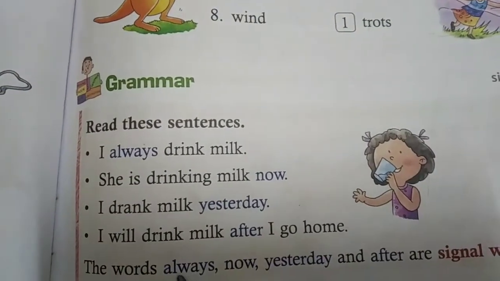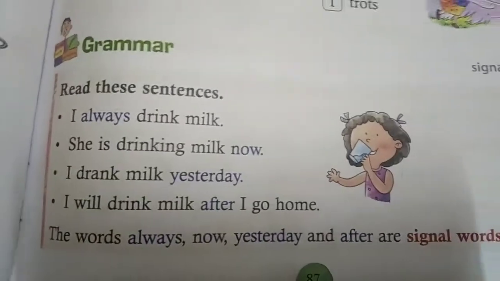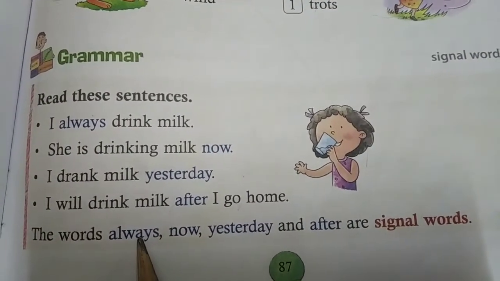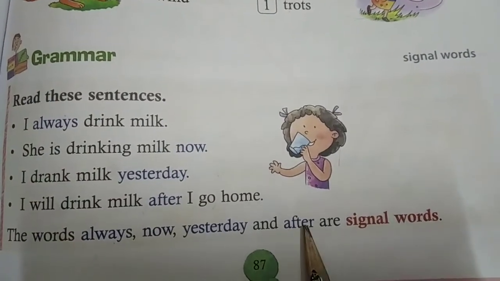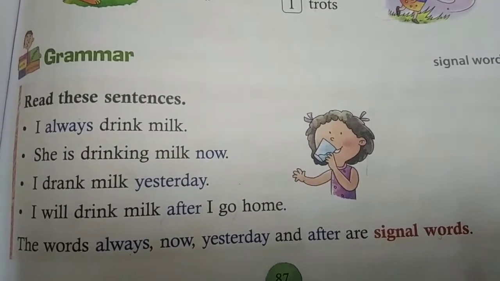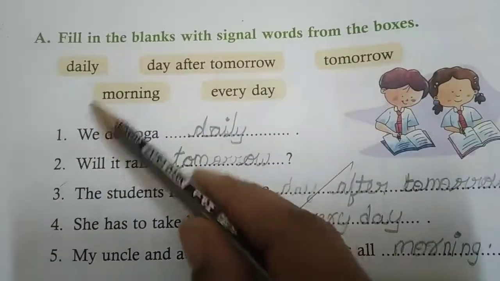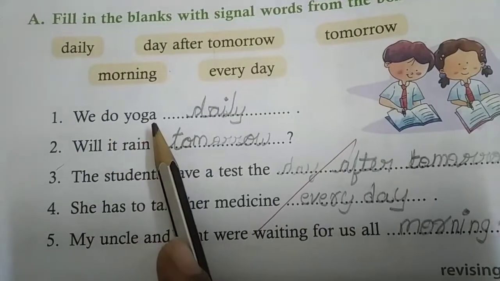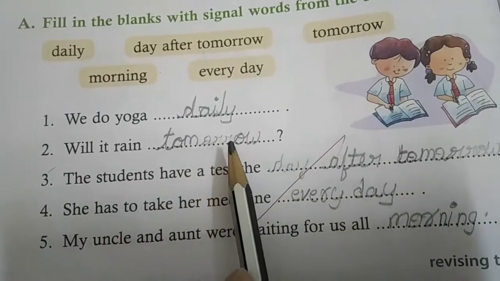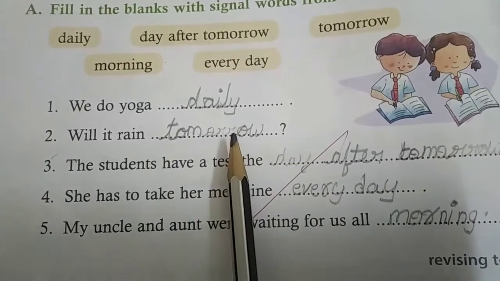The next one is I will drink milk after I go home. That means this is about the next day or the future. The words always, now, yesterday and after are signal words. That means it is giving information about time. Now fill in the blanks with signal words from the box. We do yoga daily. Will it rain tomorrow? So morning, daily, these are not matching. Tomorrow is matching, so you have to write it.